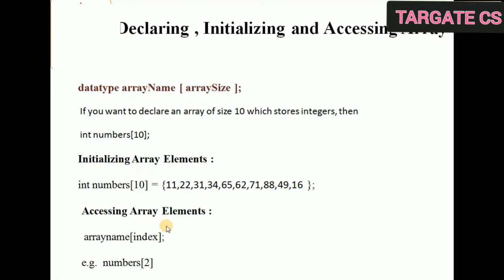So how to access array elements? We will give the array name and then index. Array name is numbers and index, let's suppose you have written here 2. So which element is at the index 2? 31, because at 0 we have 11, at 1 we have 22, at 2 we have 31. So what is the value at numbers[2]? That means 31. So if you want to access numbers[2], that means you are accessing 31, right?